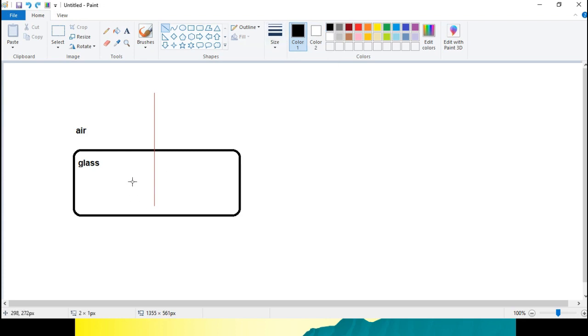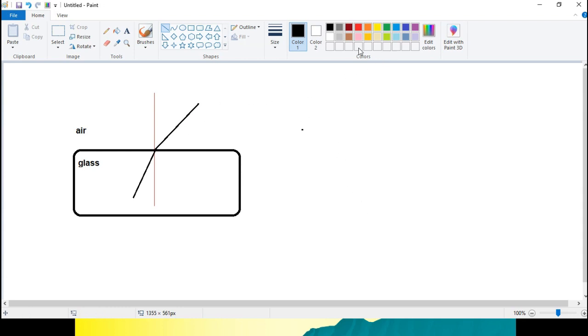Assume there is a ray from glass to the air at this angle. Then the refracted ray will be in this direction.